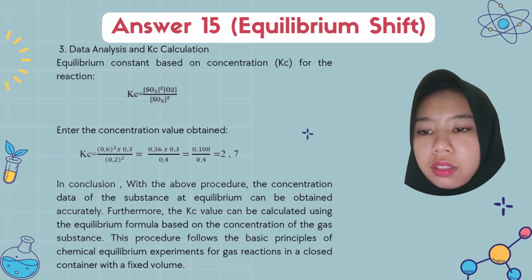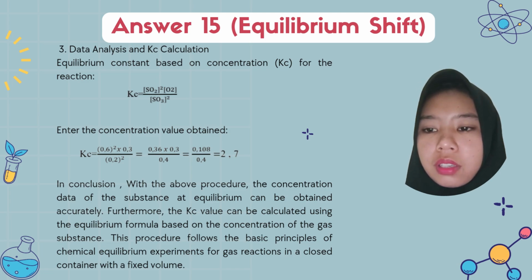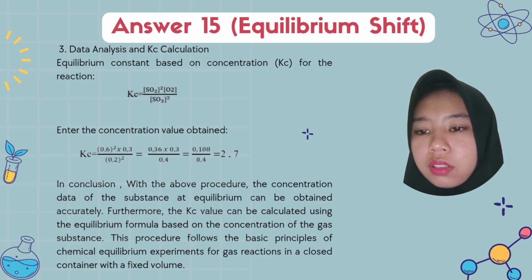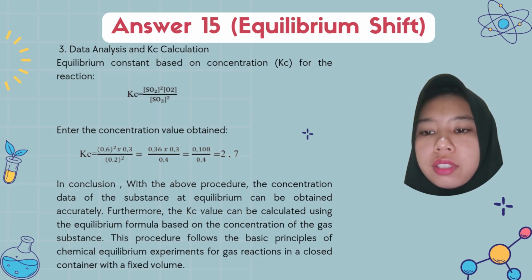0.36 times 0.3 divided by 0.04 equals 0.108 divided by 0.04 equals 2.7.